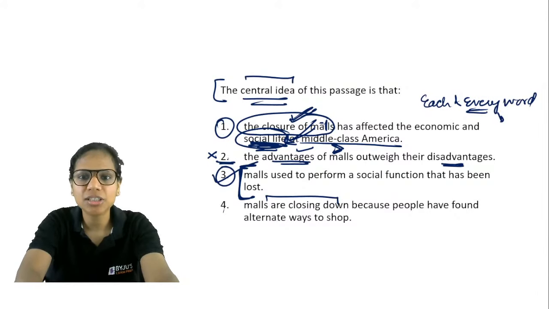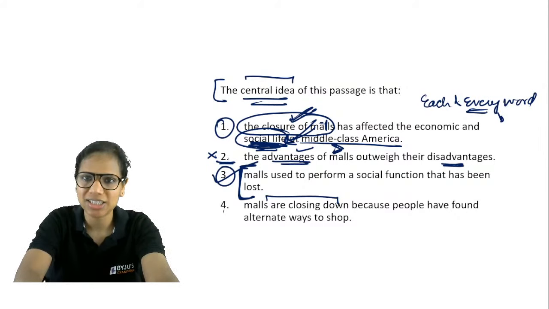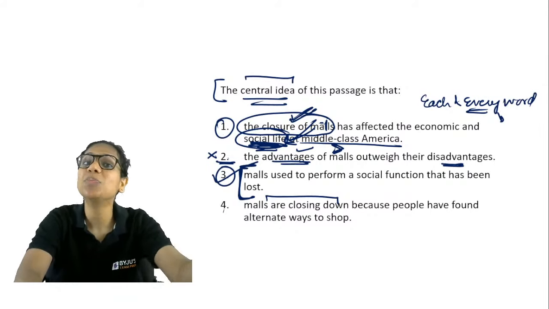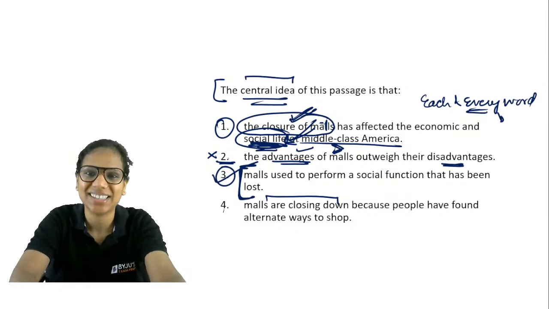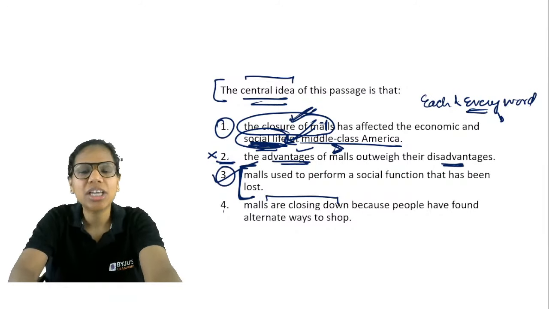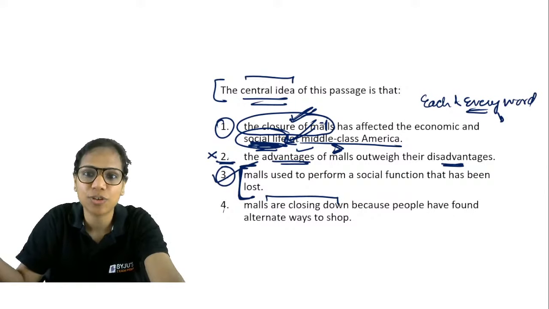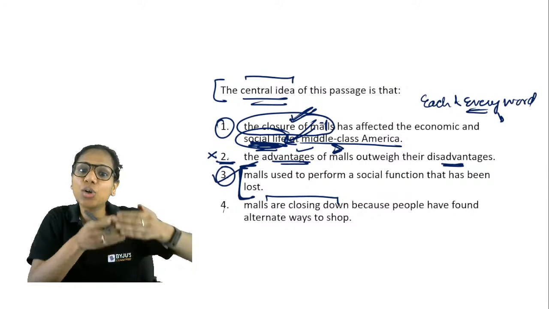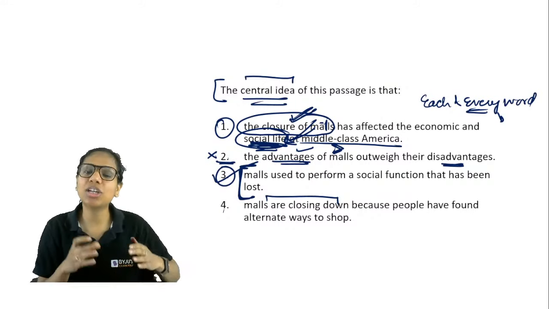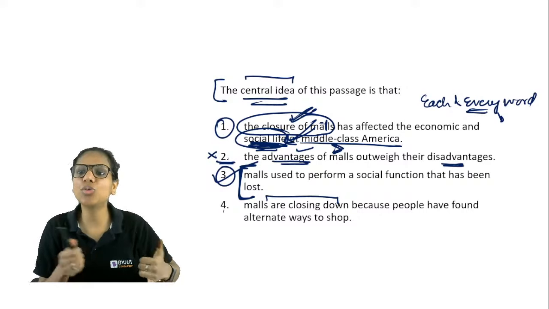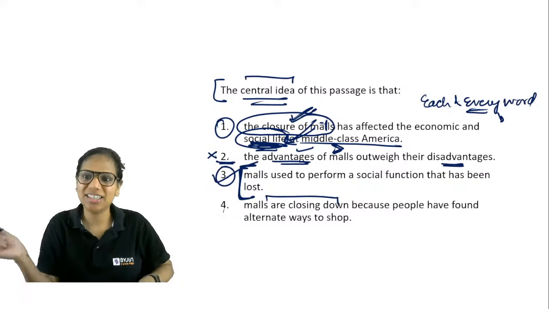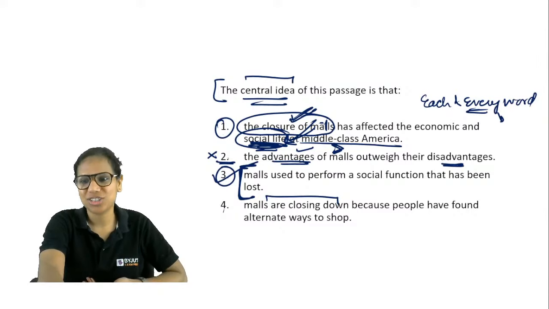You have to understand the relationships mentioned within the sentence and evaluate them in the light of the passage. Ultimately, the passage is the king, right? So Amrit, I agree. They used to serve that function, right? They used to act like public squares. So they used to perform that social function. So their closure is not affecting that social life. Their closure is a product of the fact that they are no longer acting like public squares. They're no longer performing that function, right?